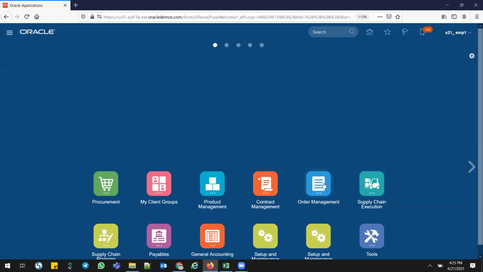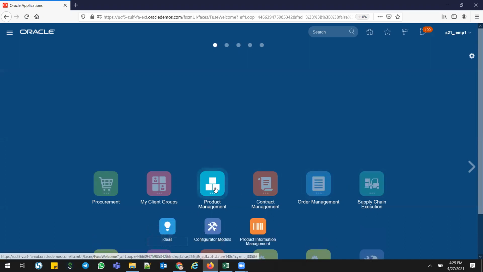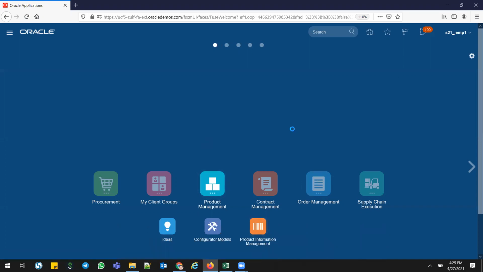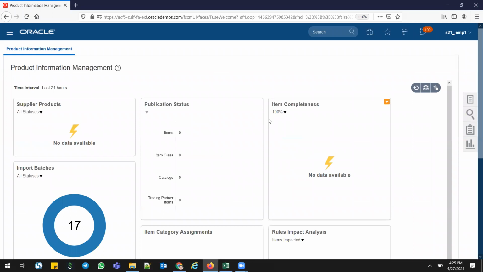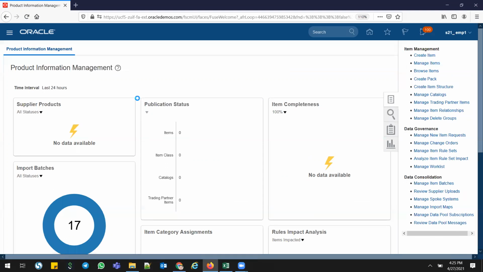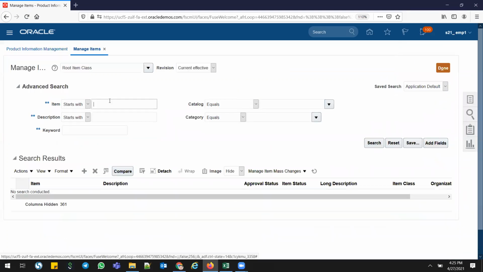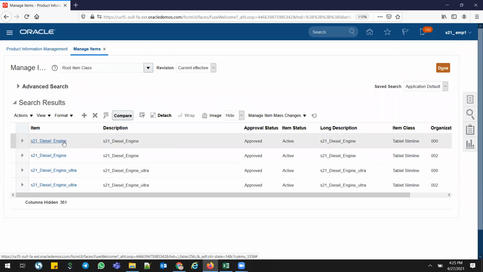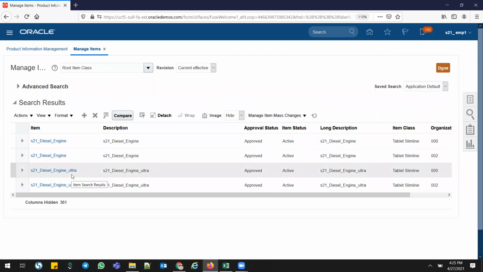First I'll show you how these part numbers look. Go to product management, product information management, and I'm using 002 as my inventory org. Go to manage items and give this part number S21, search. So I have these two part numbers. Diesel is an FG part number, and this is another FG part number. I am upgrading this engine to the ultra engine. This is how I created a part: just apply the FG template and it will create a part.